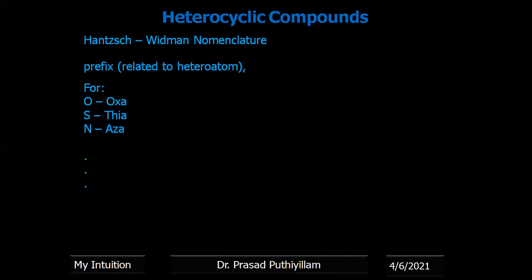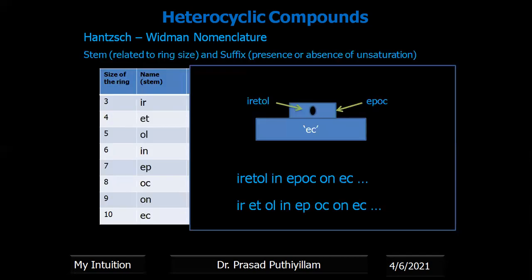Oxygen is called oxa, sulfur thia, nitrogen aza. Other heteroatoms can also form heterocyclic compounds, like tellurium, palladium, selenium, even phosphorus. These three are the common examples we get, oxygen, sulfur, and nitrogen.